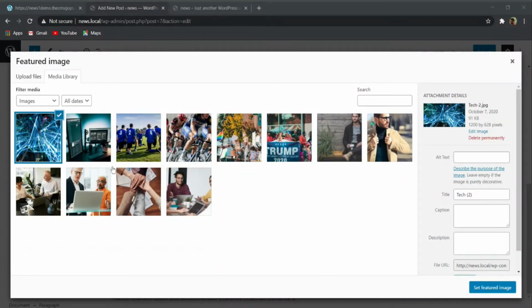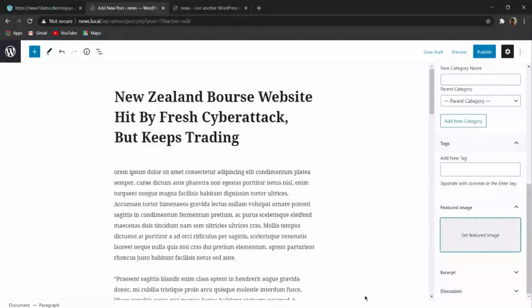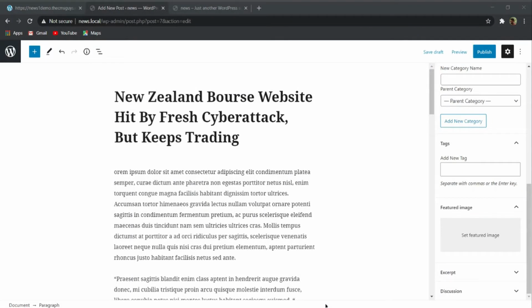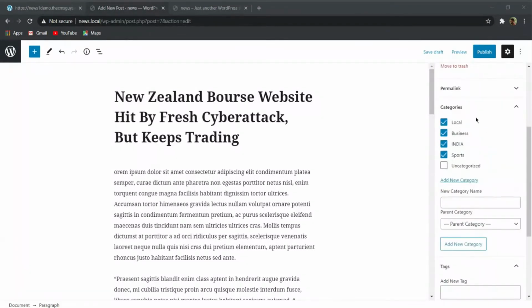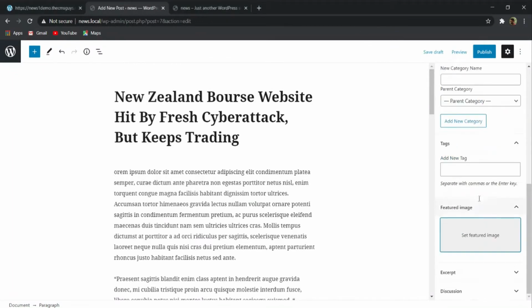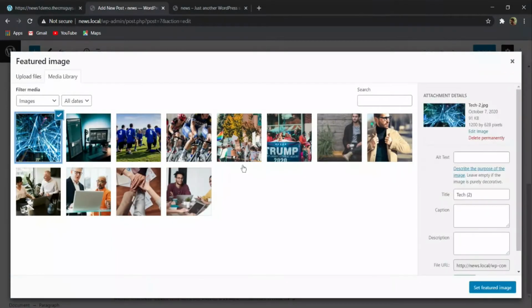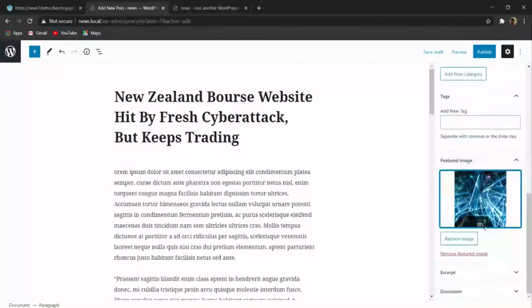So basically here you can see that I have uploaded so many videos over here. And in this category section you can create different categories according to your need. And in this featured image section you can select any of these images. Suppose here I have selected this image as a featured image for this post.